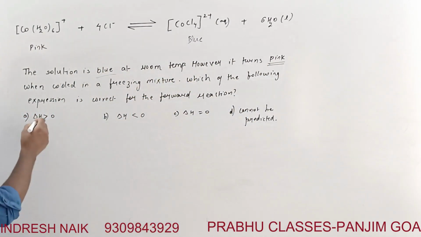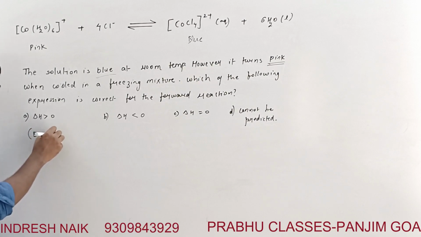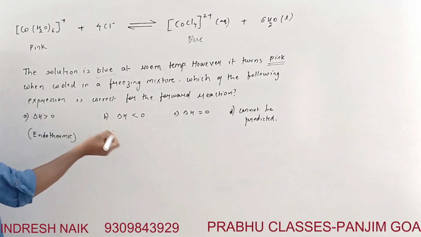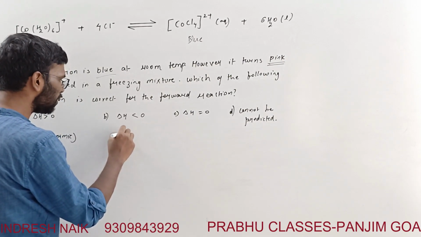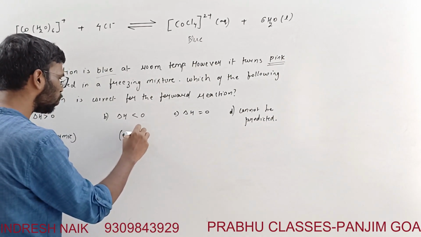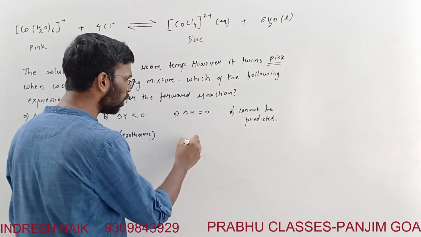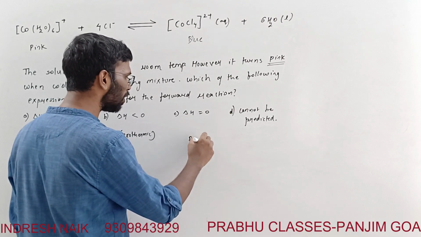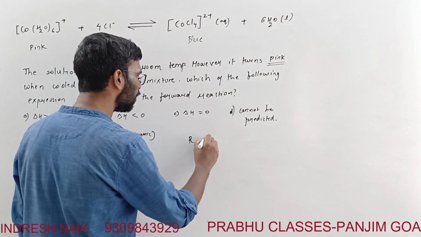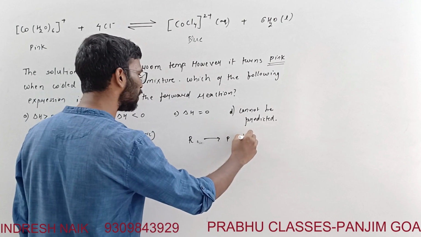See, delta H positive means it is endothermic reaction, and this is exothermic. Right, so exothermic reaction is reactant plus reactant giving you a product plus heat.